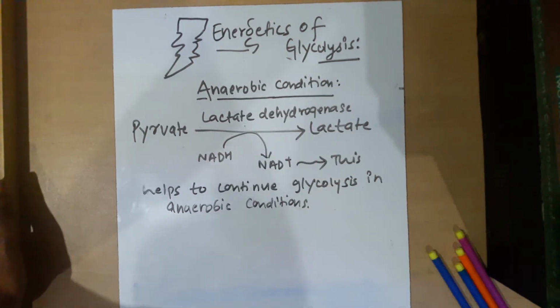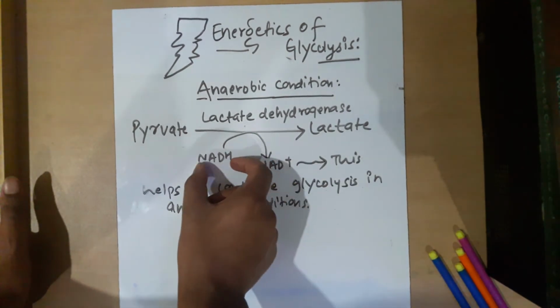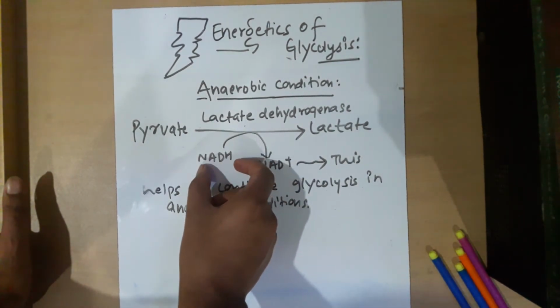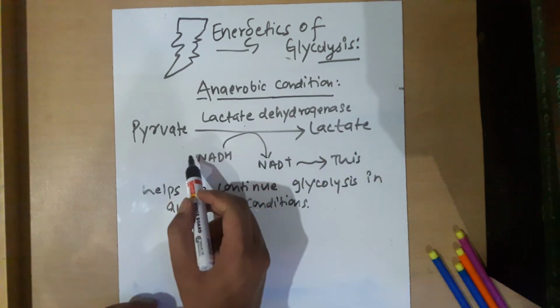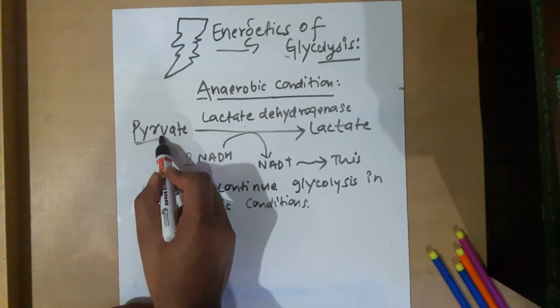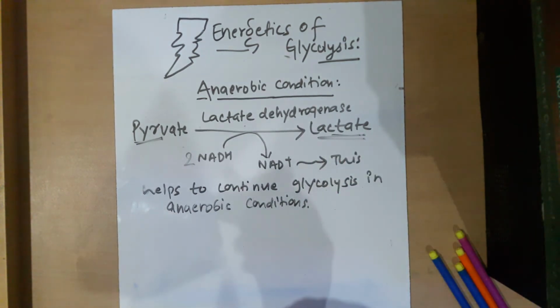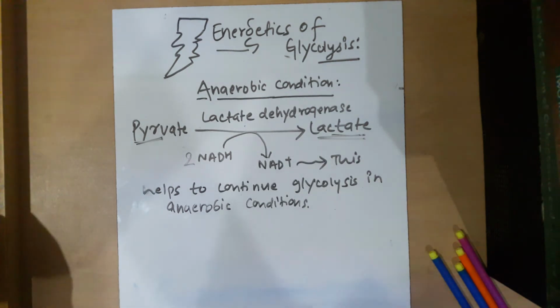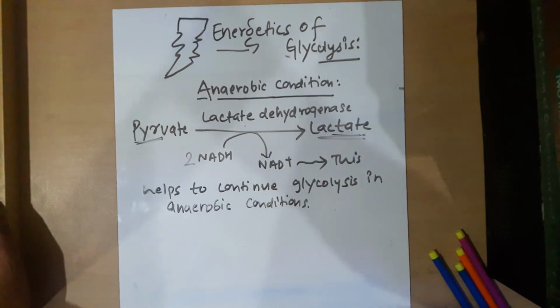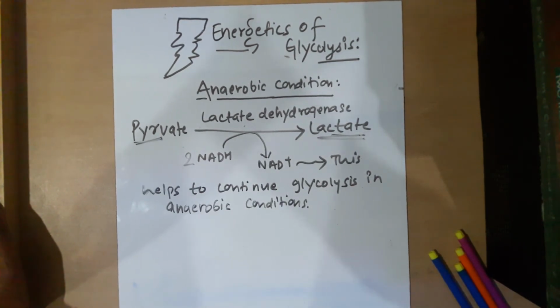So now we have spent the previously produced 2 NADH. Why 2 NADH? Because 2 molecules of pyruvate will convert into 2 molecules of lactate. So the previously produced 2 NADH is being used. Now we rely on substrate level phosphorylation for ATP.